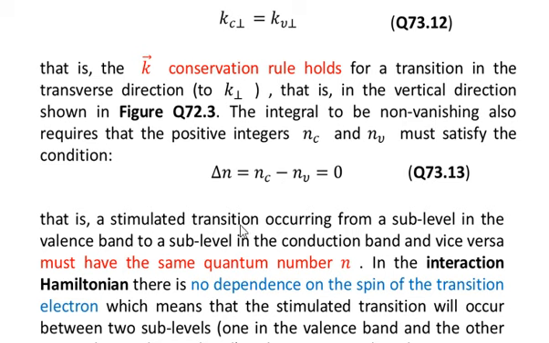So a stimulated transition occurring from a sub-level in the valence band to a sub-level in the conduction band, and vice versa, must have the same quantum number n. That is, the two states must have the same quantum number. For example, if you want to move an electron from the valence band to the conduction band, then both must have the same quantum numbers. If you want to move from the level n is equal to 1 of the valence band to the level n is equal to 1 of the conduction band, then of course delta n will be equal to 0 and the transition will be possible.